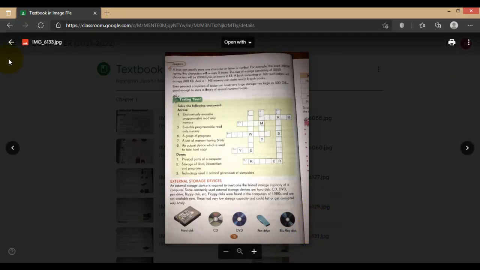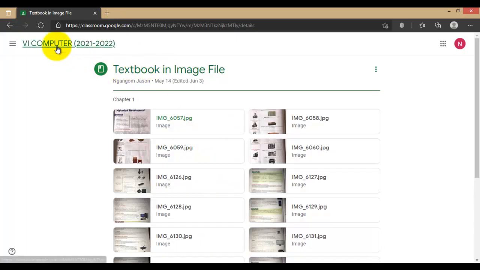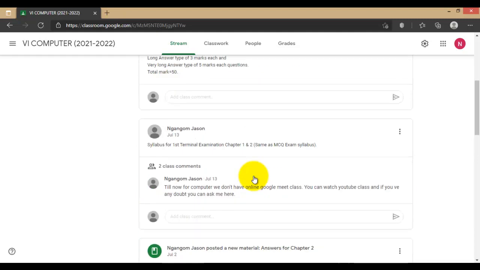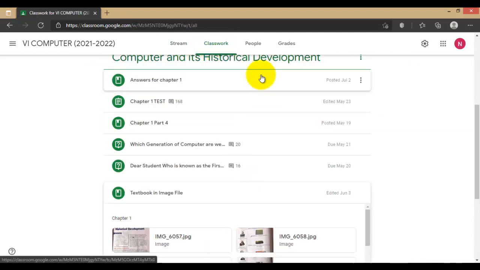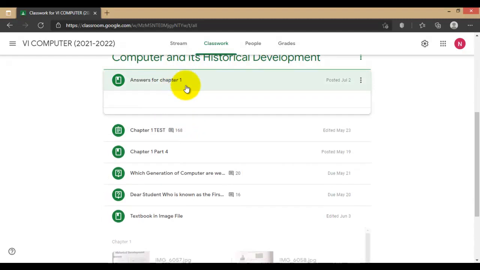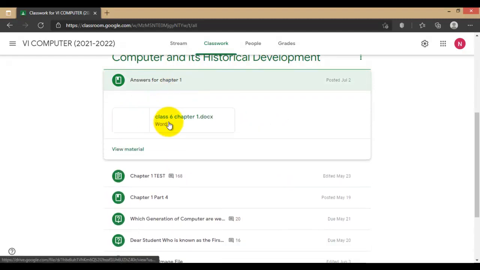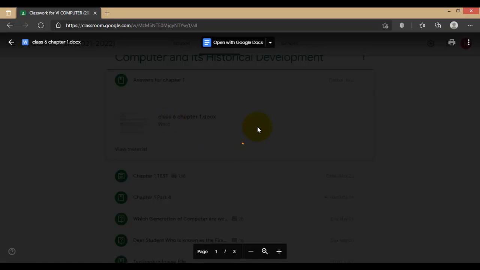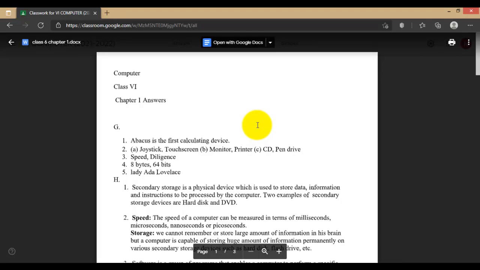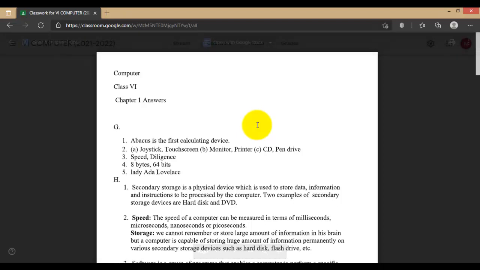So let's discuss the next one. Chapter number 1, question and answer that I have uploaded. For chapter number 1, the first question is, what is an abacus? Abacus is the first calculating device. Two examples of each: input device, joystick, touch screen; output device, monitor, printer; and storage device, like CD and pen drive or flash drive.